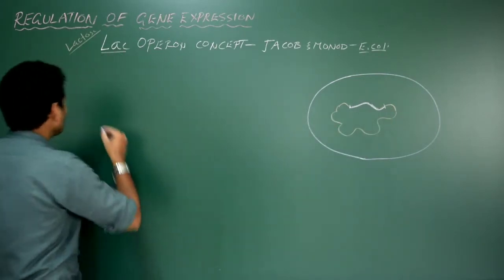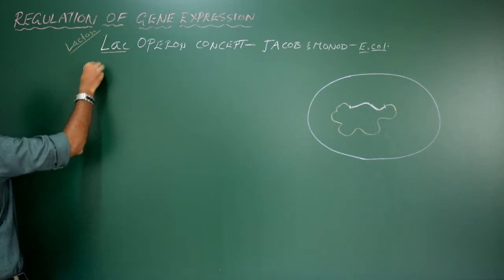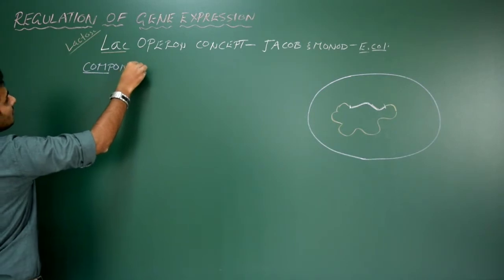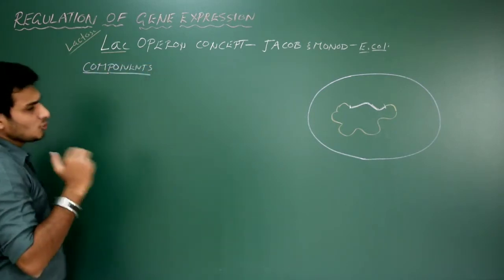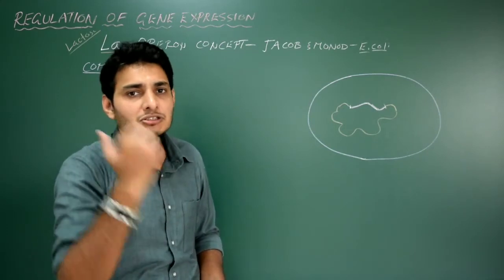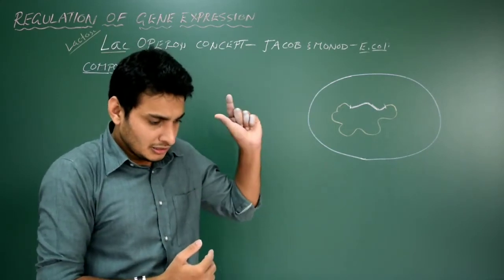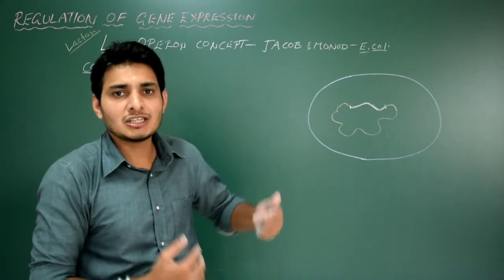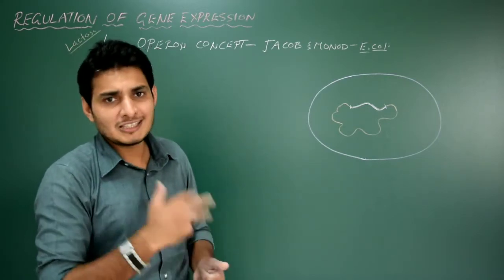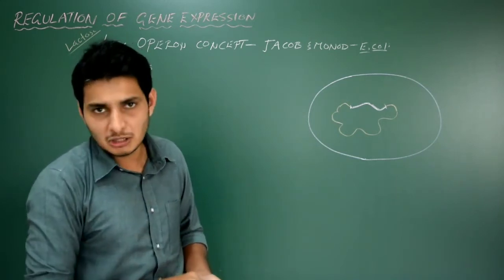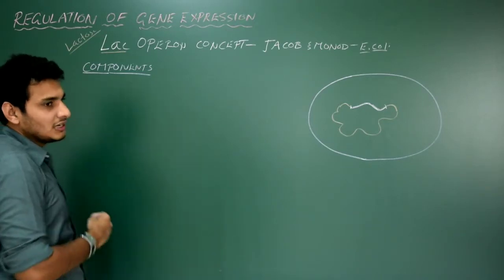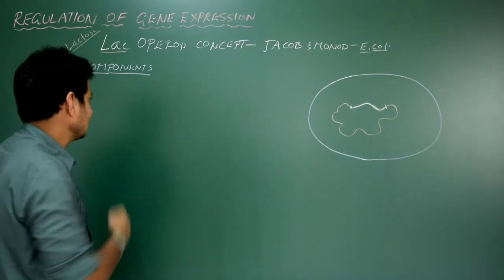So let me write the components of the lac operon. What is this operon? I forgot to tell you. An operon is a set of coordinated genes that perform a specific function in the metabolic pathway. That is actually the operon here. So that means the operon must contain some genes, many genes in the DNA segment.